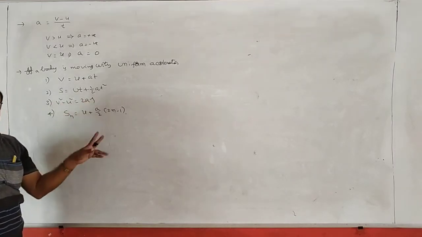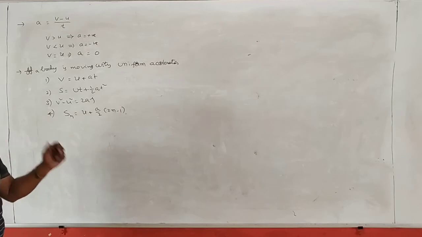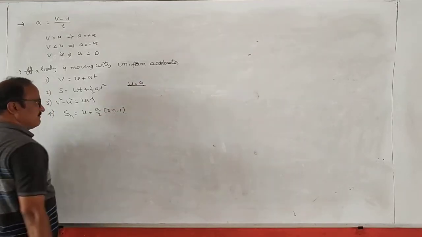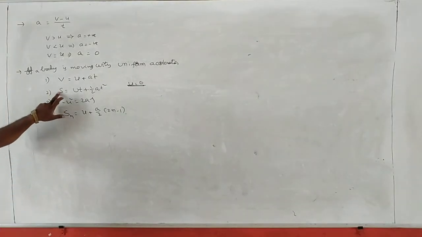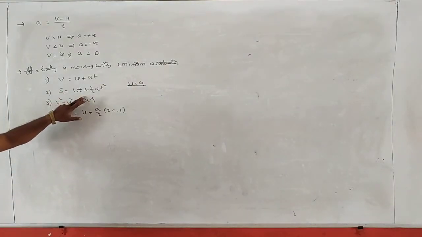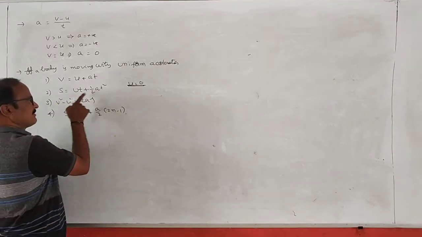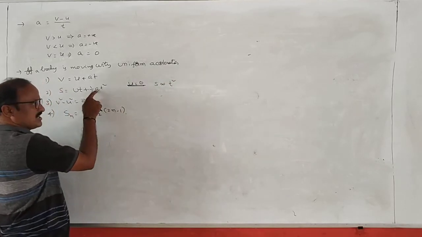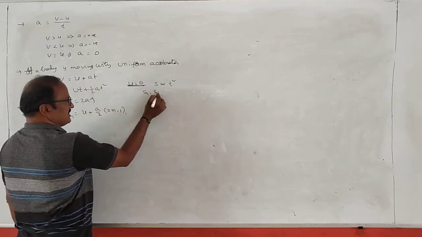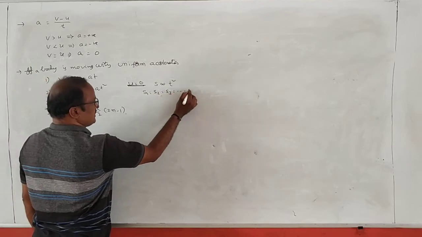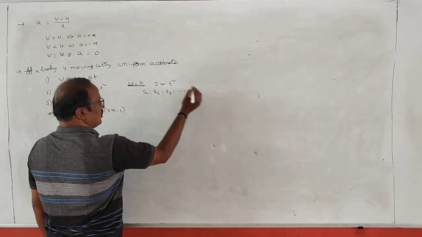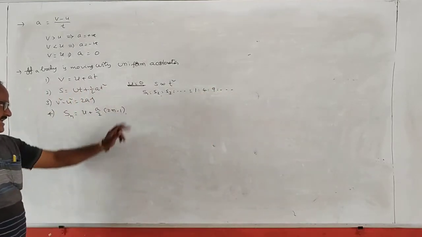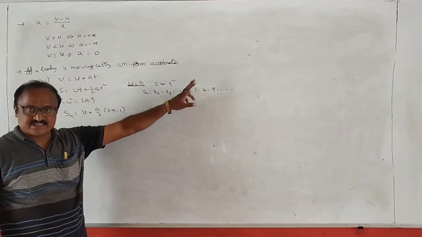It is the distance covered by a particular length. ఇక్కడ చూడండి, ఒకవేళ ఇంత velocity, 1 second, 2 seconds, 3 seconds, 4 seconds, from this formula use u is 0 and the S is proportional to ఎంత, t square, 1 by 2 a constant. That's why S1 is to S2 is to S3 is and so on is equal to 1 is 2 square is equal to 4 is 3 square is equal to 9 is and so on. In the ratio of the distances traveled in 1 second, 2 seconds, 3 seconds and so on.